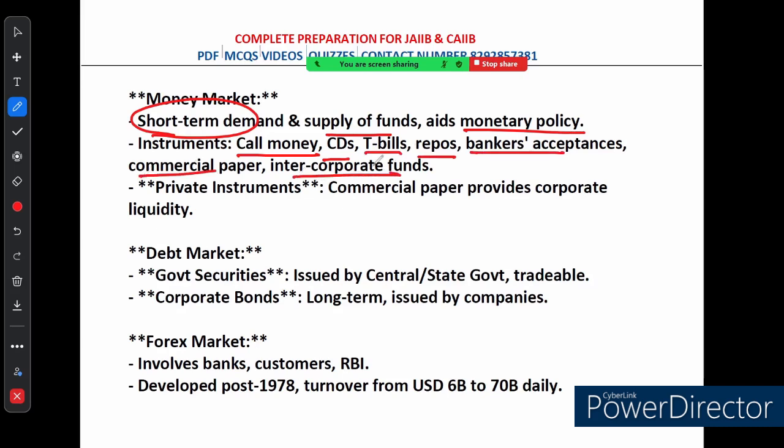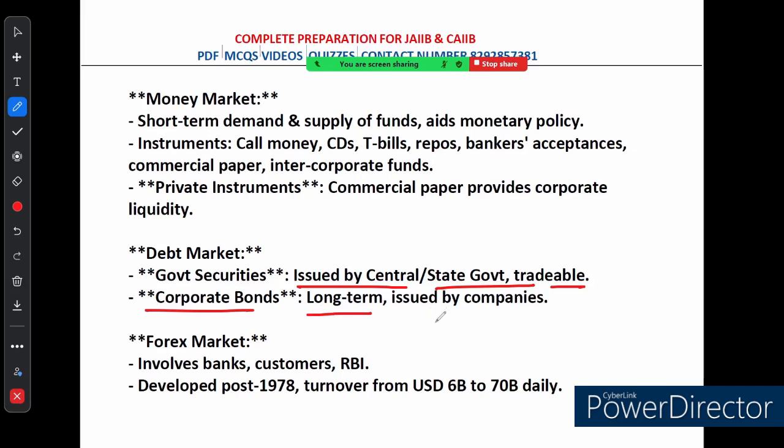A key private instrument in this market is commercial paper, which helps companies get quick access to cash. The debt market also has two main parts. First is government security. Government securities are the bonds which are issued by the central or state government and can be traded. Next is corporate bond. These are long-term bonds issued by companies to raise funds.